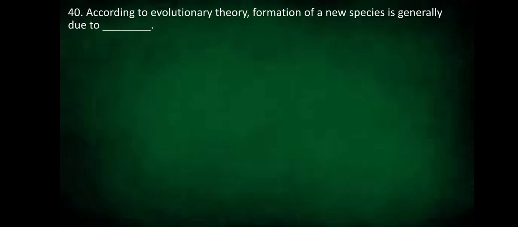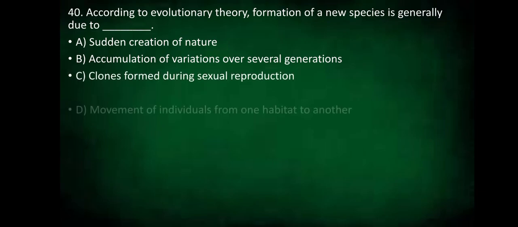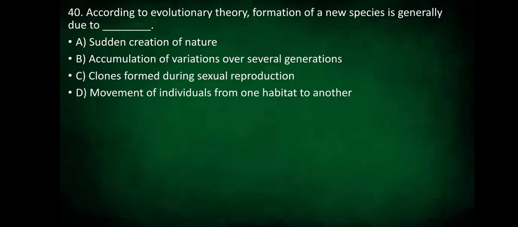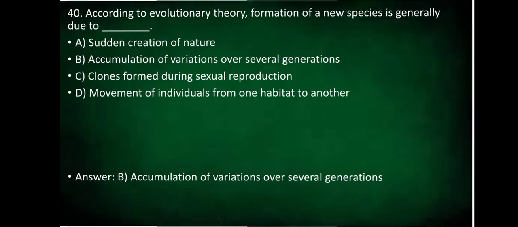According to evolutionary theory, formation of new species is generally due to sudden creation of nature, accumulation of variations over several generations, clones formed during sexual reproduction, or movement of individuals from one habitat to another. The answer is accumulation of variations over several generations. So this helped in the formation of new species according to the evolutionary theory.